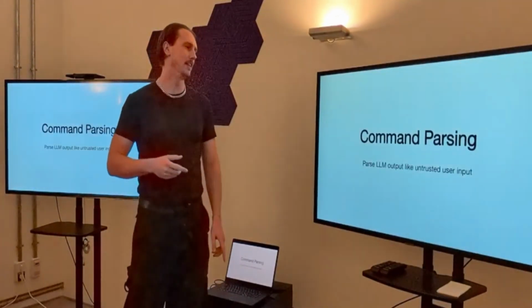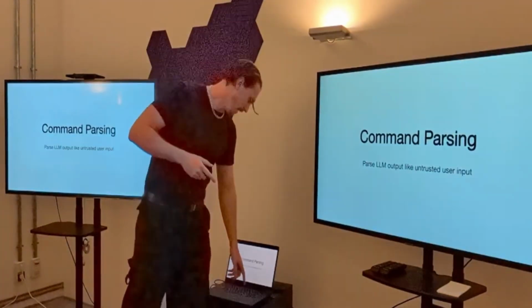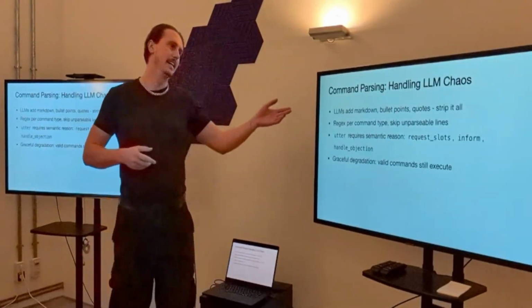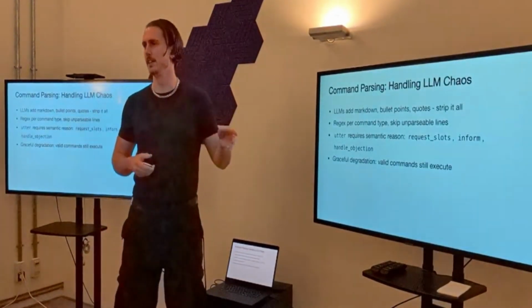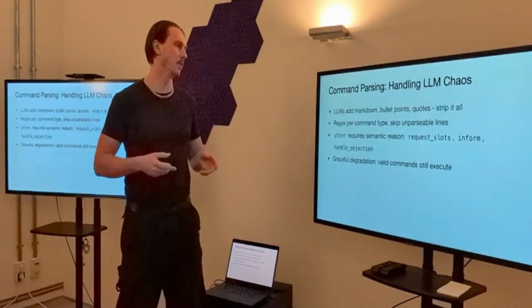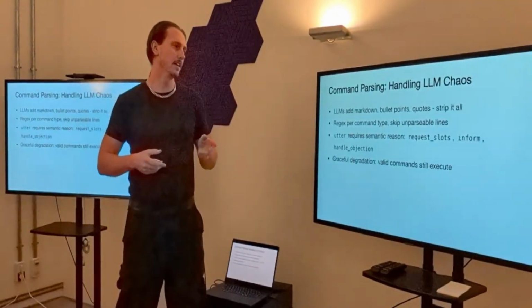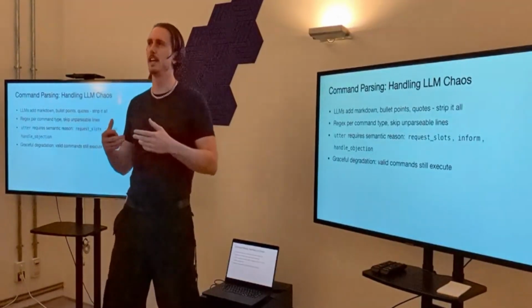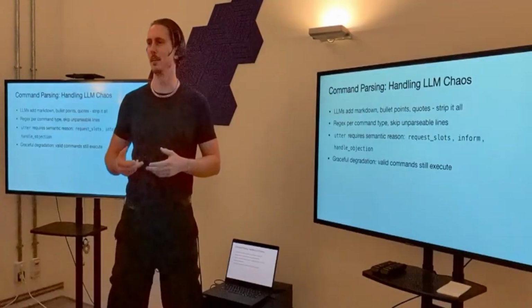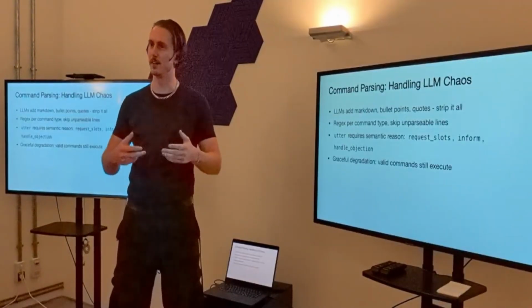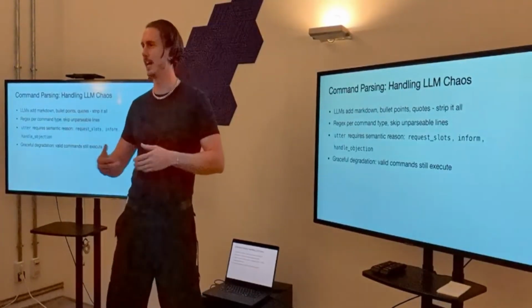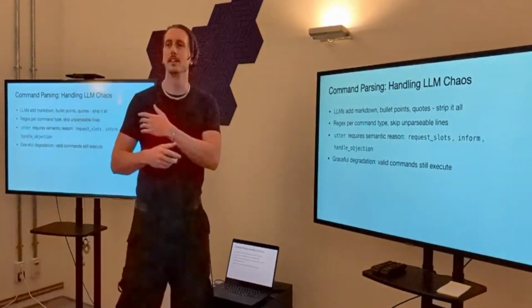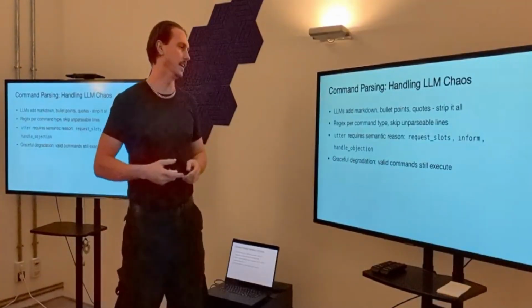So we're going to come to how we parse the commands, how we turn LLM output into actual commands. First we need to clean it, strip out all the stuff that LLMs love to put into output, like bullet points, quotes, and these things. Then regexes per command type, and we just skip unparsable lines. Everything here has got to be best effort because we need to reply to the user. If we don't reply to the user, or if we don't get a valid command out, we need to try again, which adds latency. So everything here is as close to best effort as we can get, while still being able to maintain good functionality.